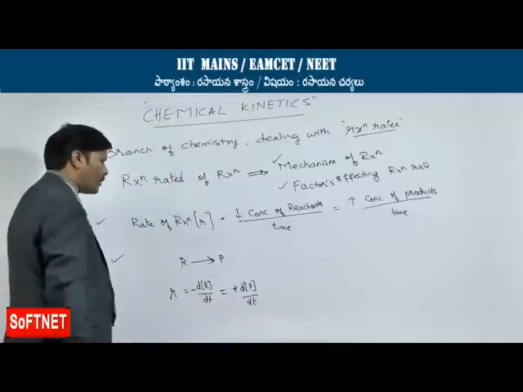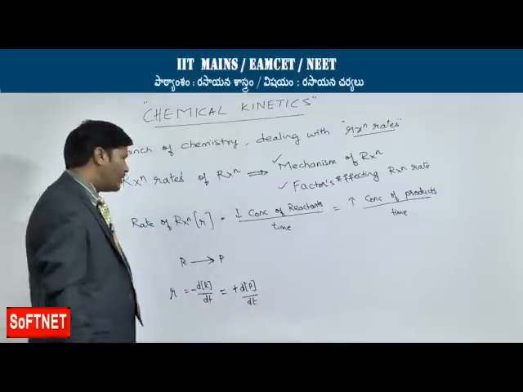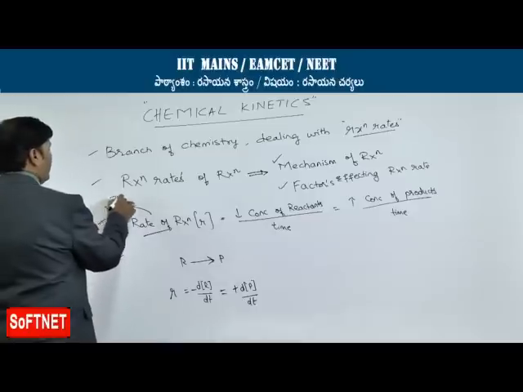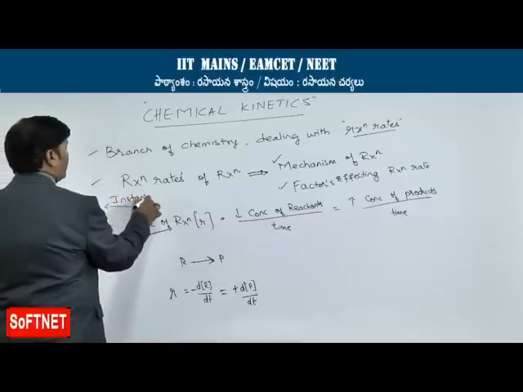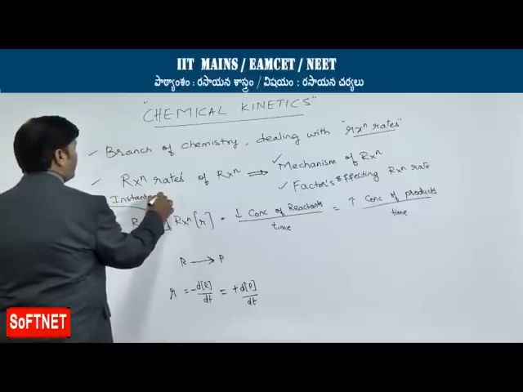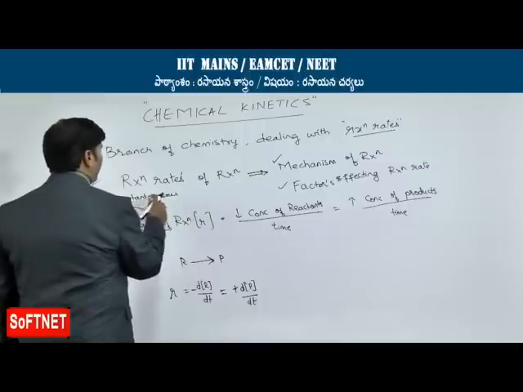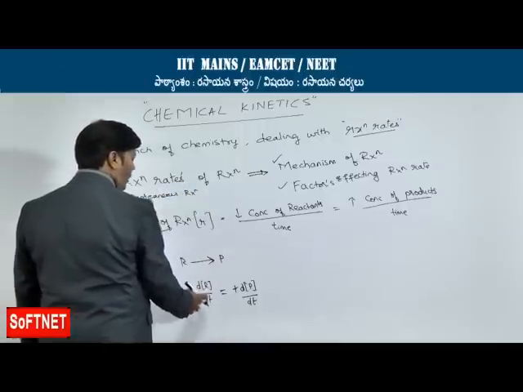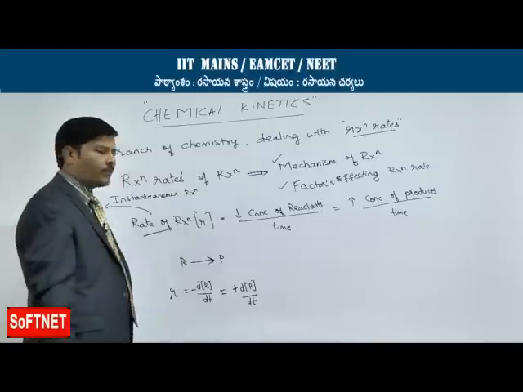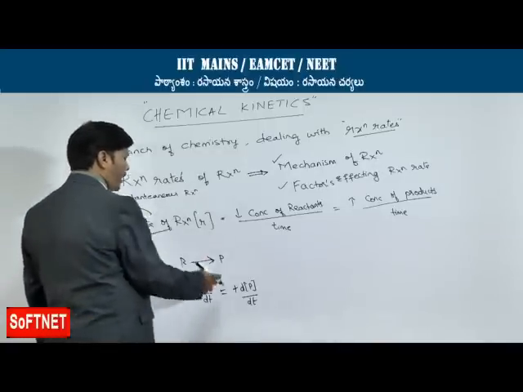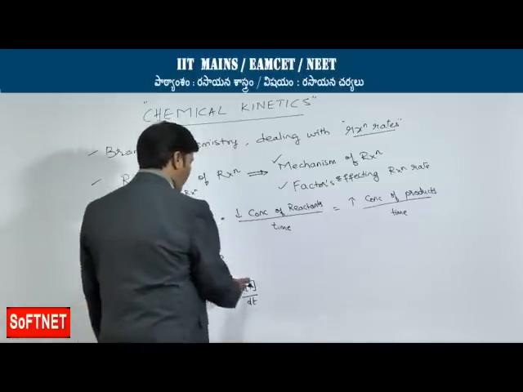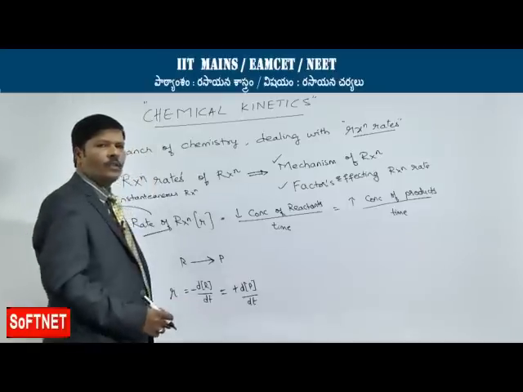At the microscopic level, when we speak about the instantaneous rate of reaction, the small d is applicable, that is the smallest change. For the average rate of reaction we take delta of the concentration of the reactants and of the products.